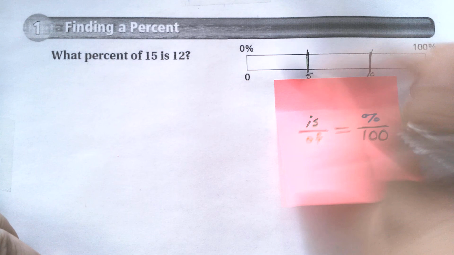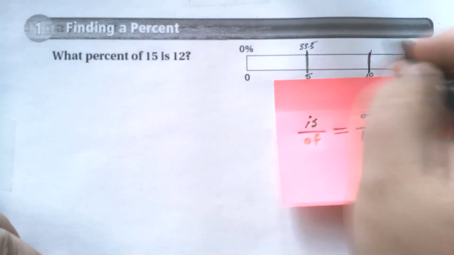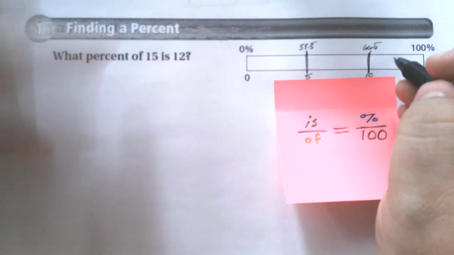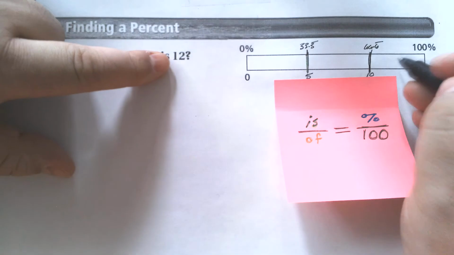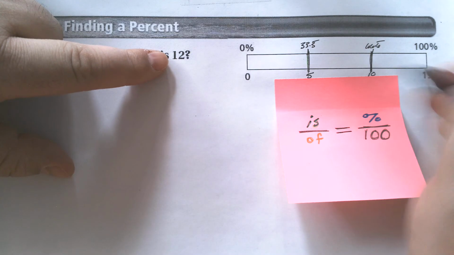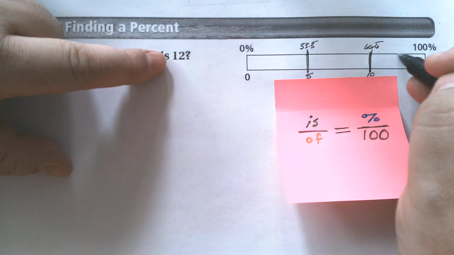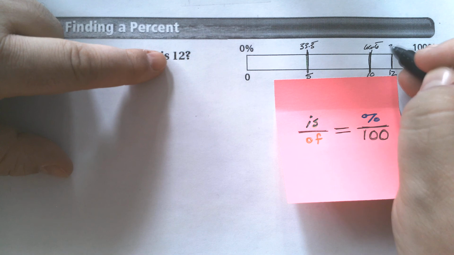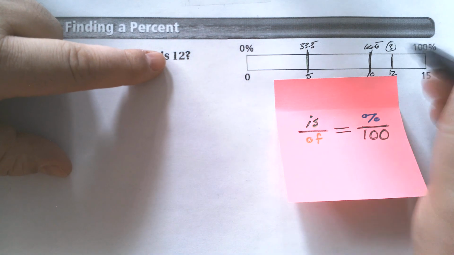Now, if I divide it into thirds, it becomes more complicated. This would be 33.3 repeating. This would be 66.6 repeating. But we're looking for the number 12. It doesn't show up. So this is where mental math starts failing us. I can divide these in half and get 12 in half. That's not quite 12, so I'm going to move over and say, hey, 12 is somewhere right around in here. And what it's asking is, what's the number up top? So I can think about what the number is.